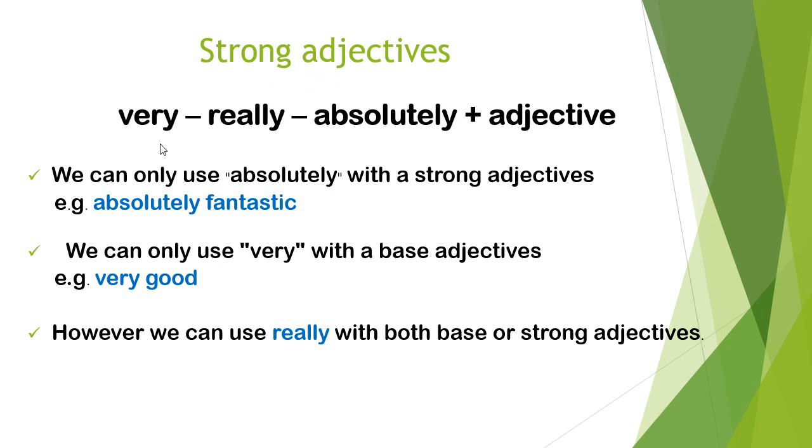When we want to make an adjective extreme, we can use the words very, really, absolutely, and also we will write the adjective. We can only use absolutely with strong adjectives. For example, absolutely fantastic. We can only use the word very with base adjectives. For example, very good. However, we can use really with both base and strong adjectives.